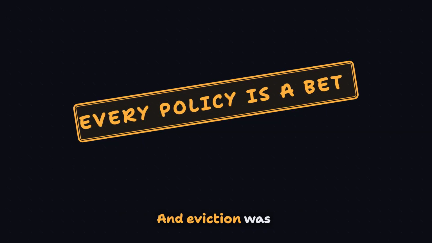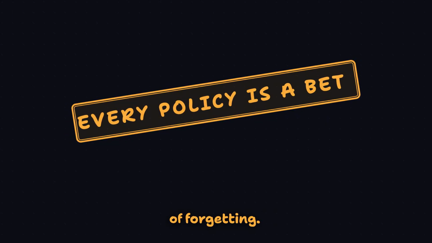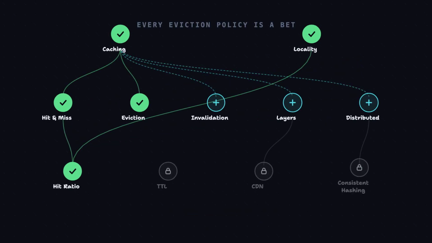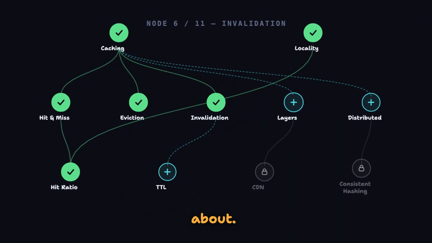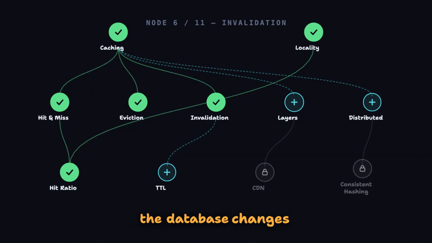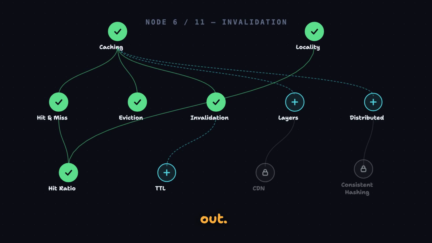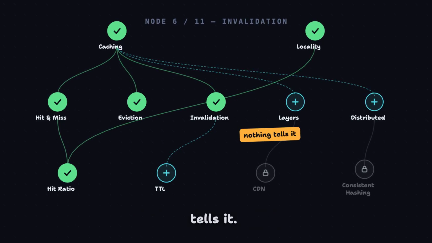And eviction was only the easy half of forgetting. Cache invalidation, the one they warn you about. Paul assumed that when the database changes, the cache somehow finds out. It doesn't, and nothing tells it.